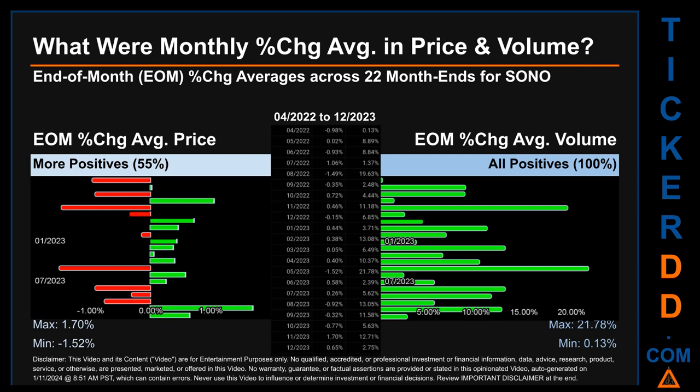Price saw an end-of-month max of 1.70% in average percentage change along with a minimum of -1.52%. For volume, the maximum and the minimum monthly percentage change were respectively 21.78% and 0.13%.